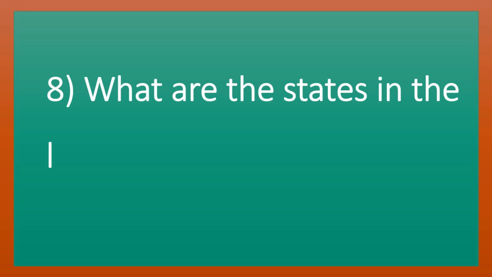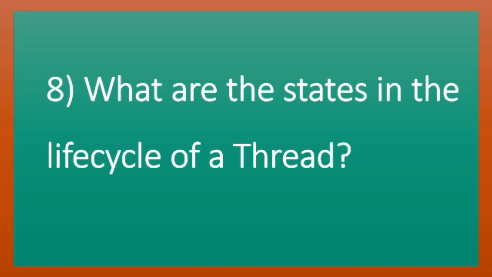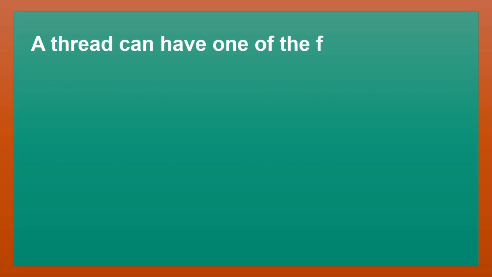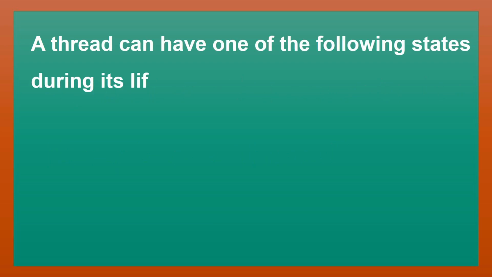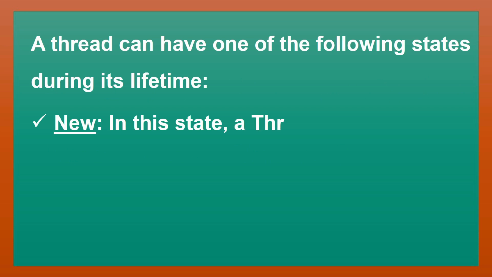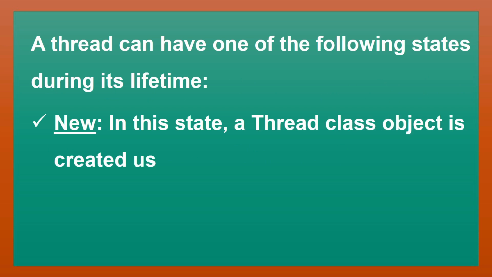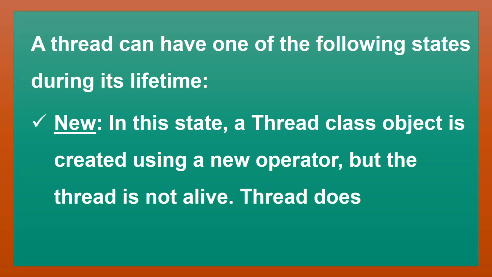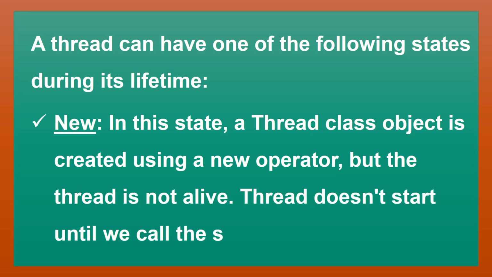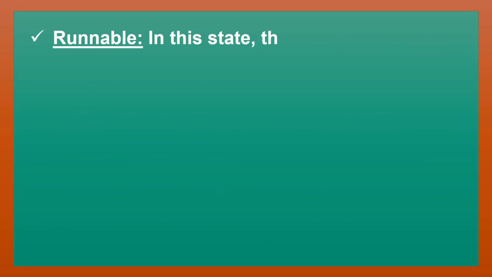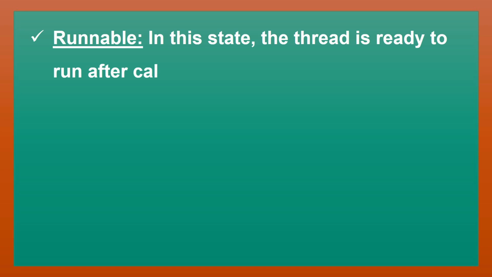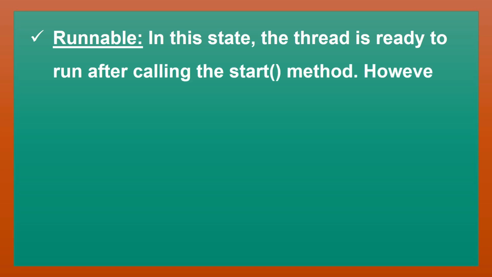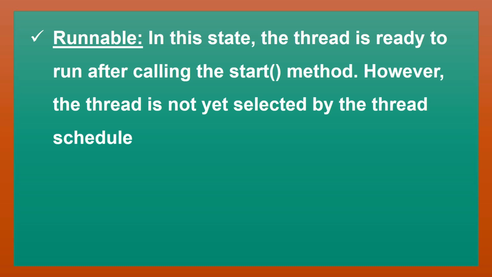What are the states in the lifecycle of a thread? A thread can have one of the following states during its lifetime. New: in this state, a thread class object is created using the new operator, but the thread is not alive. The thread doesn't start until we call the start method. Runnable: in this state, the thread is ready to run after calling the start method. However, the thread is not yet selected by the thread scheduler.